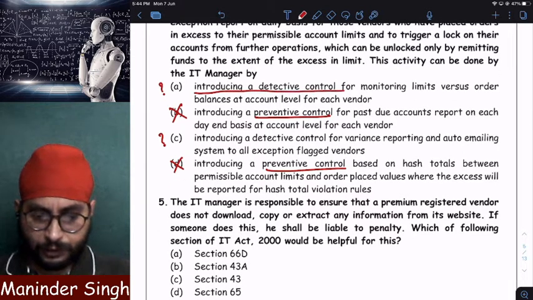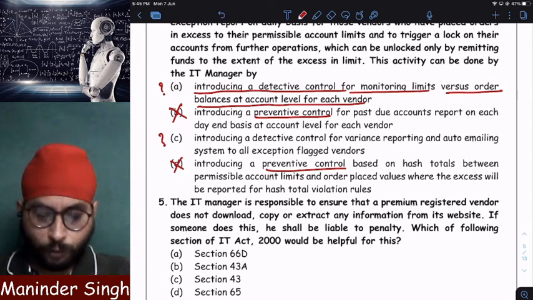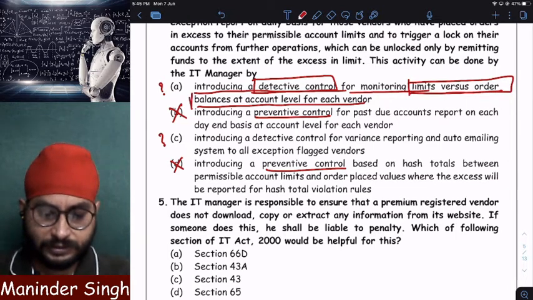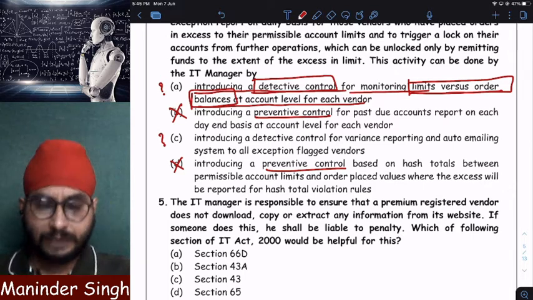Introducing a detective control for monitoring limits versus the order balances at account level for each vendor. It's saying that the IT manager will implement a detective control to monitor, to check, to detect whether the order balances are within the limits. At which level?